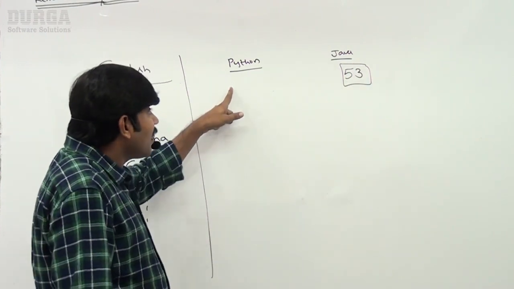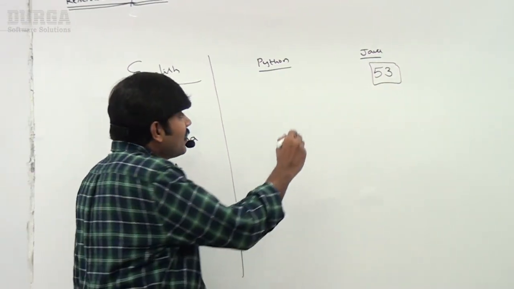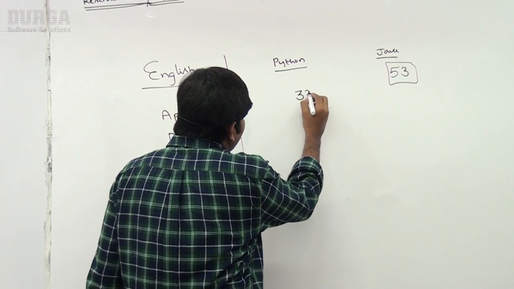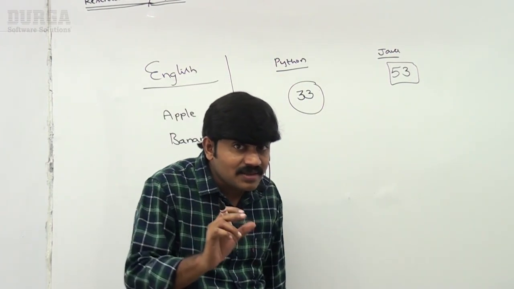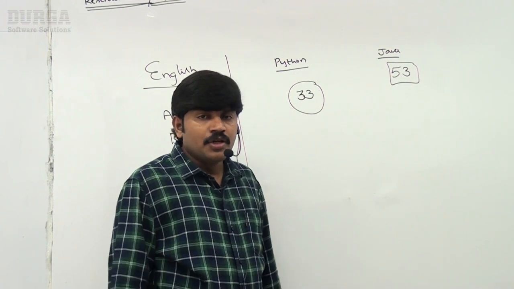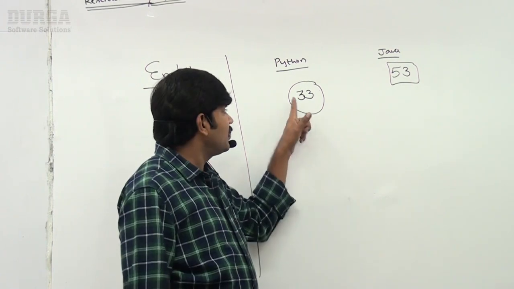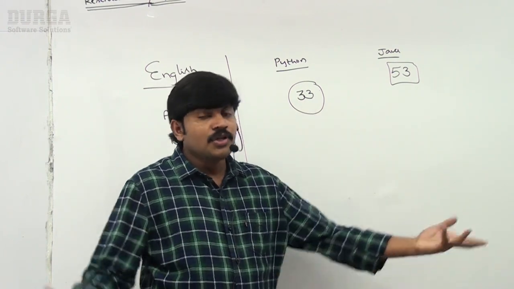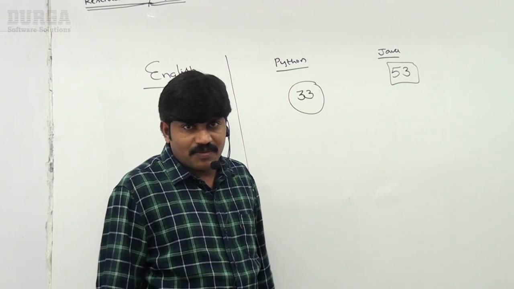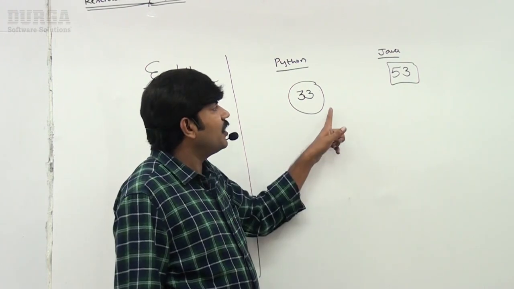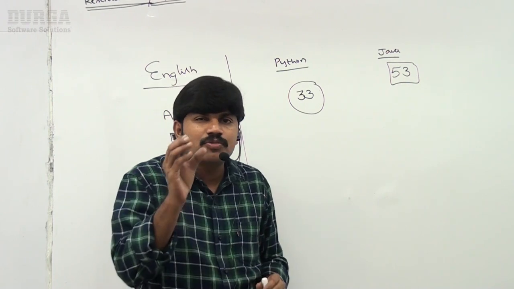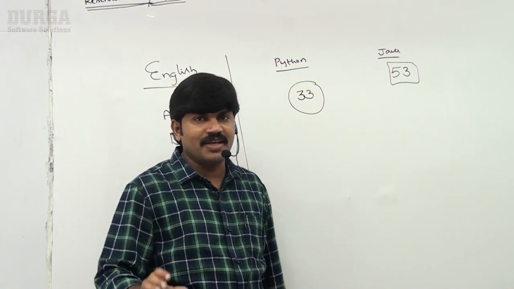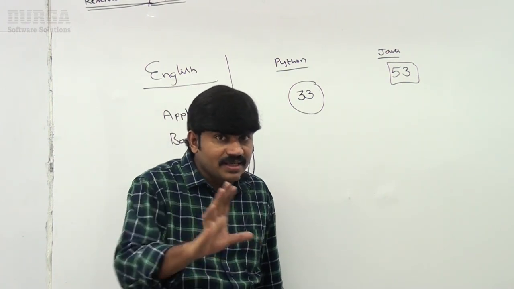But if you consider our Python, it contains just 33 reserved words only. Are you getting how many reserved words? 33 reserved words only. If you understand these 33 reserved words, you will become a Python expert. Remember this one. So that's why, when compared with Java, when compared with English, Python is a very small, chota programming language. We can learn very easily, right?